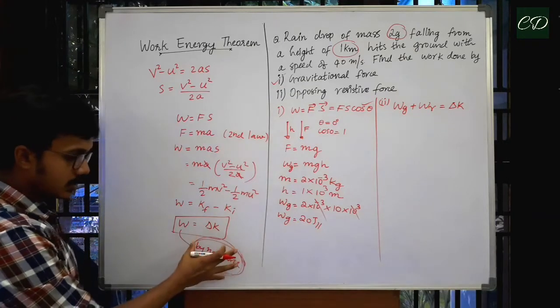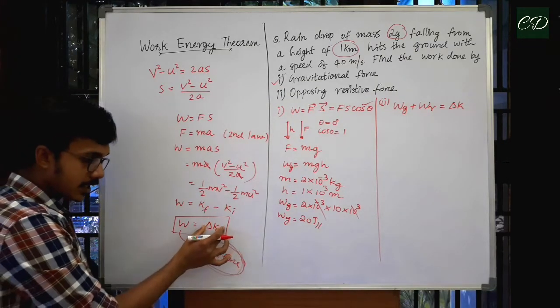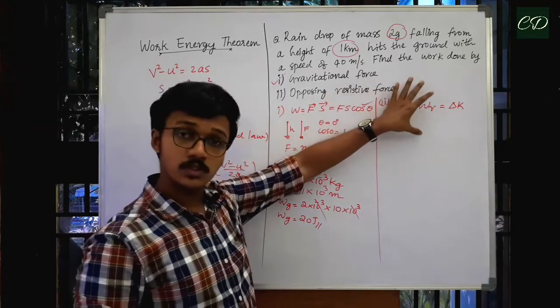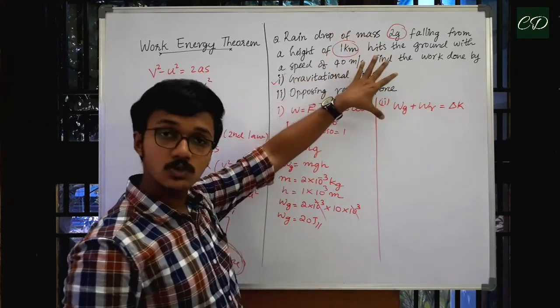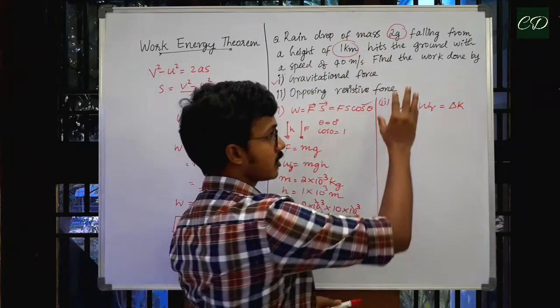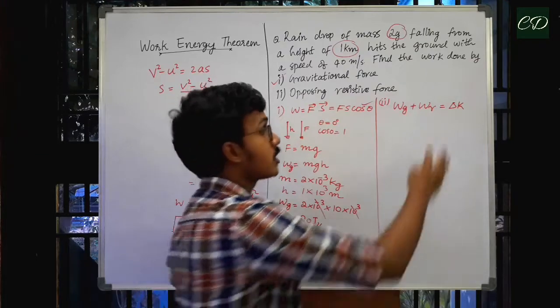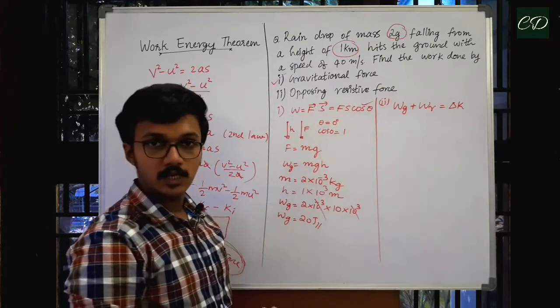So this is why the term is important. Here there are two forces in the system, gravitational force and opposing resistive force. So that is why I have written work done by gravitational force plus work done by resistive force equal to change in kinetic energy.